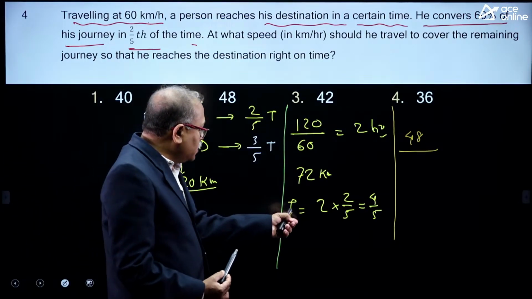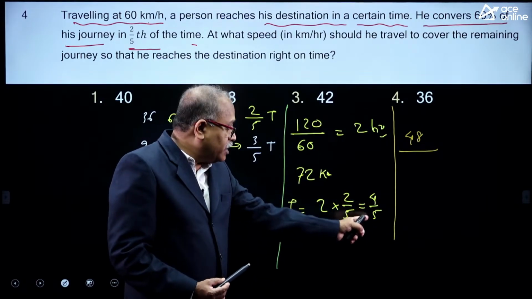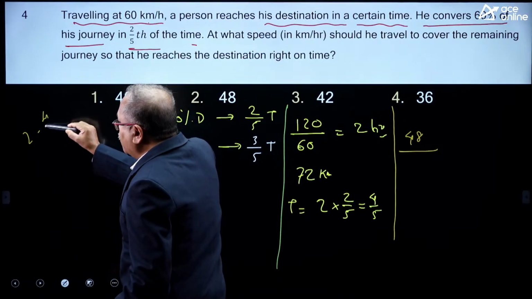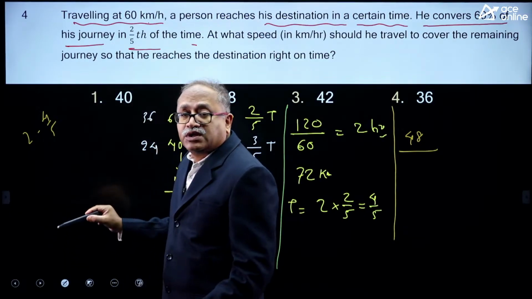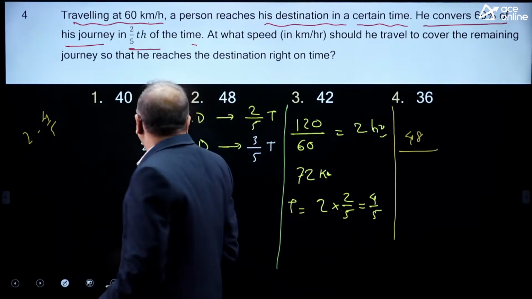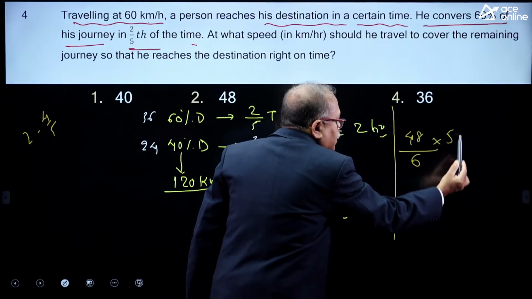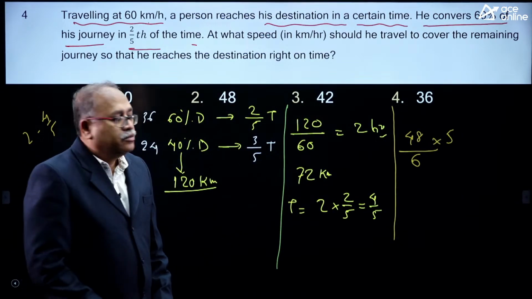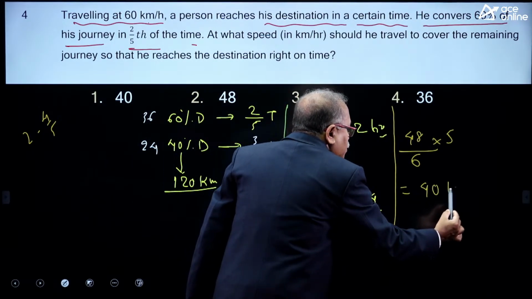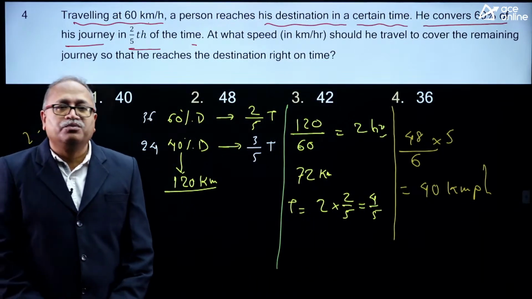If I take out 4/5 from 2, what comes over here? 2 minus 4/5, that is 10 minus 4, which is 6, so 6/5. So, divide 48 by 6/5. Your answer is ready here, because 48 divided by 6 is 8, and 8 times 5 is 40. So, the remaining distance has to be covered with a speed of 40 kilometer per hour.